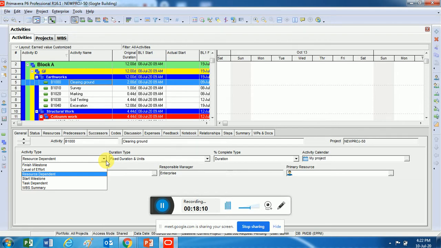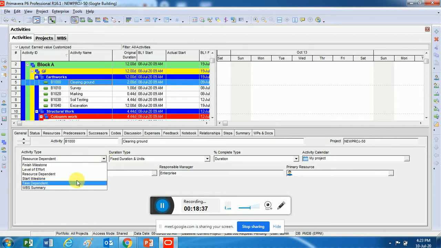Assume 10 people can do it in 10 days and 20 people can do it in 5 days, isn't it? I'm doubling my resources so that the duration can be decreased. So this is called resource dependent, where the resource calendar and the number of resources will decide the start date and end date. When we do the resources part, I'll show you how resource dependent works.